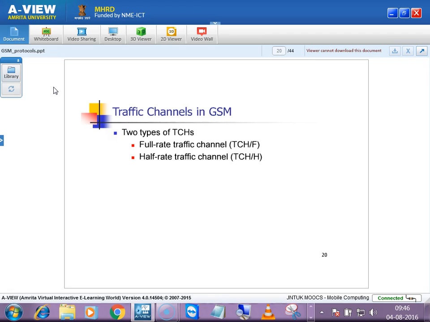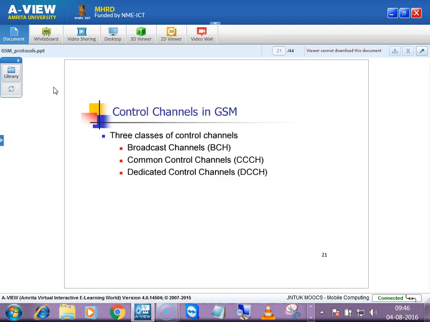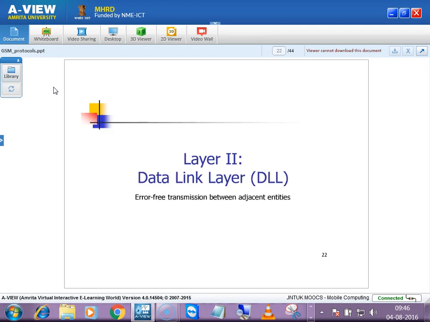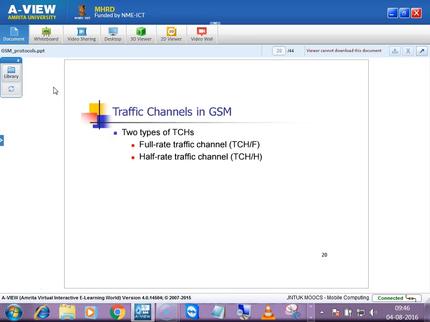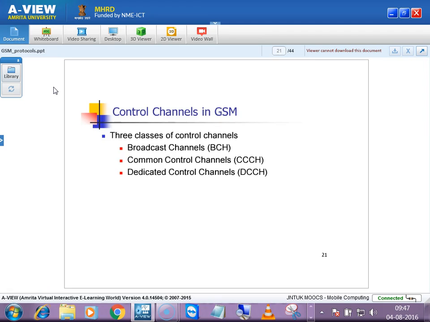What are the major classes of logical channels? Coming to traffic channels, we have two types: one is full rate traffic channel, another is half rate traffic channel. Full rate in the sense the data rate will be high, and in half rate it will be half of that. Okay, these are the two types of traffic channels.